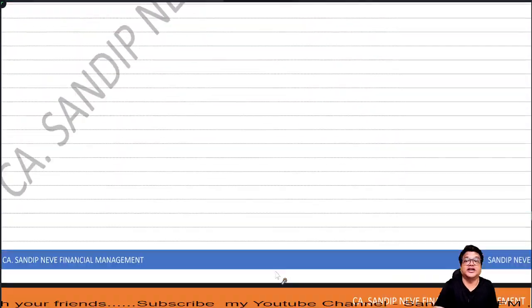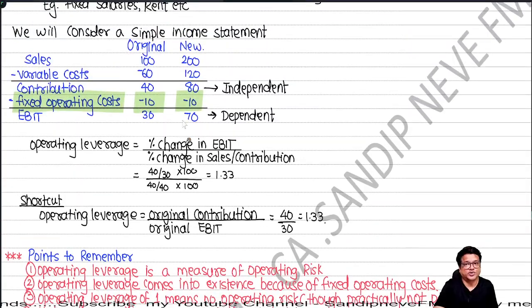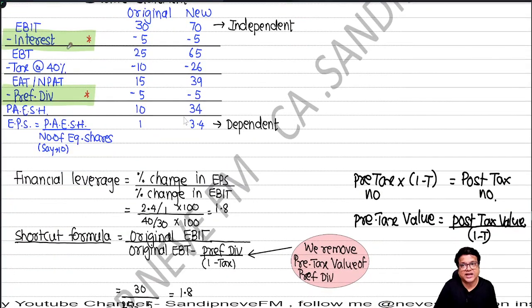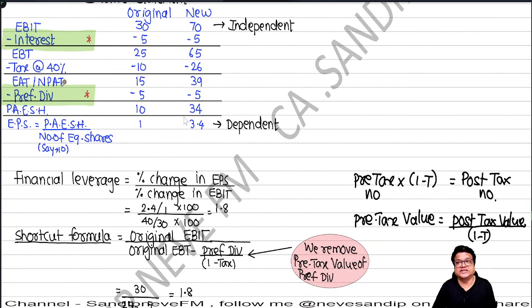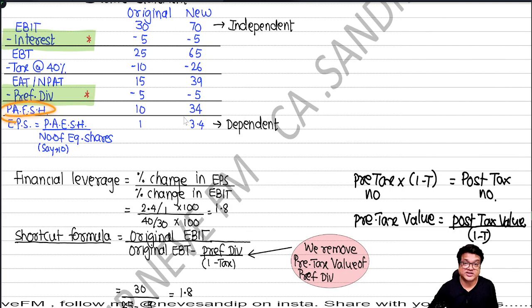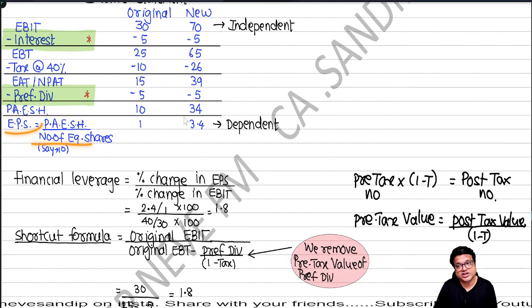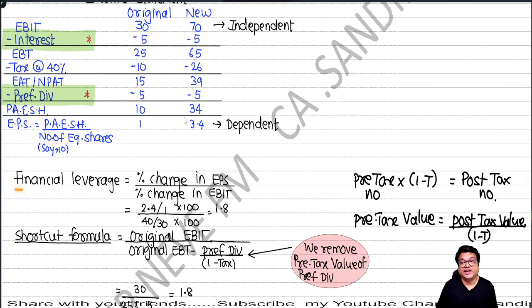So, we start the statement. See, earlier we had reached up to EBIT, no? So, now we'll continue from there. So we take the same EBIT, then interest, then EBT, less tax, then preference dividend, then PAYESH. What is PAYESH? Those who listen to me for the first time, profits available for equity shareholders. We divide by number of equity shares. What we get is EPS. Correct, people?